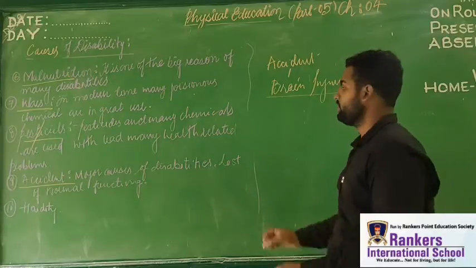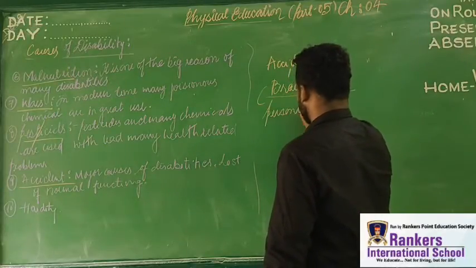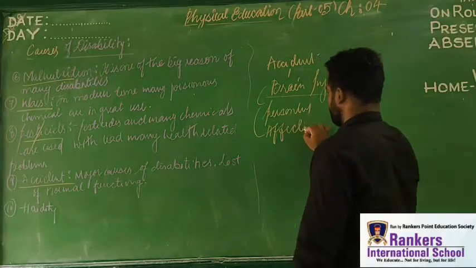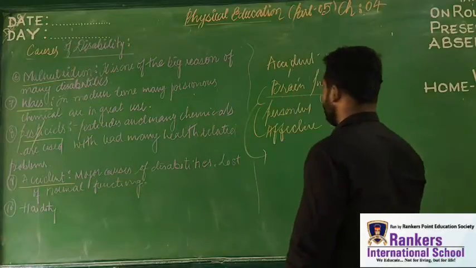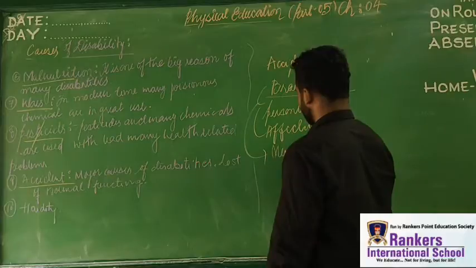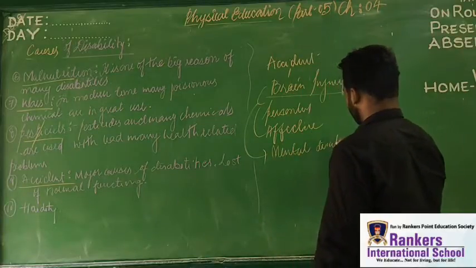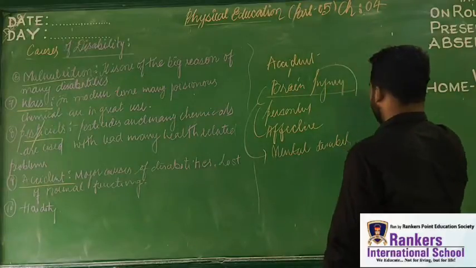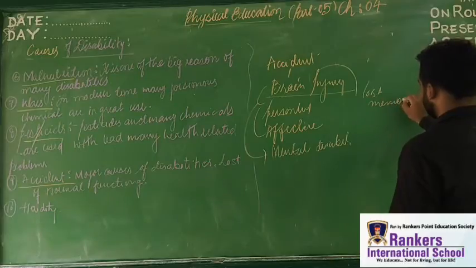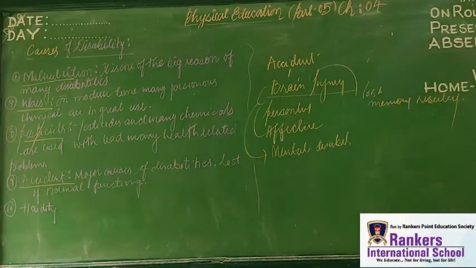a lot of disorders. First is personality disorder, affective disorder, right? Then what else? There will be mental disability. There will be loss of memory, and many more.